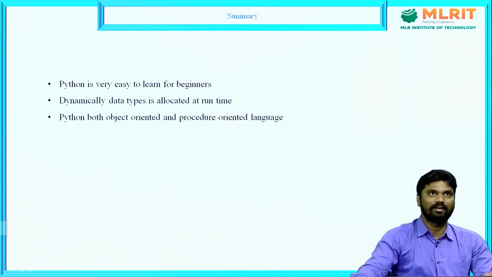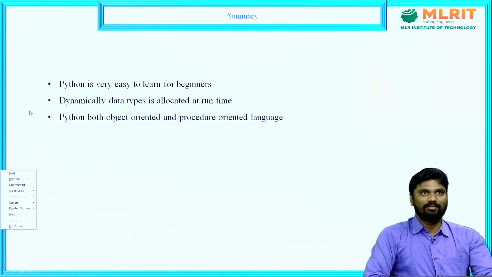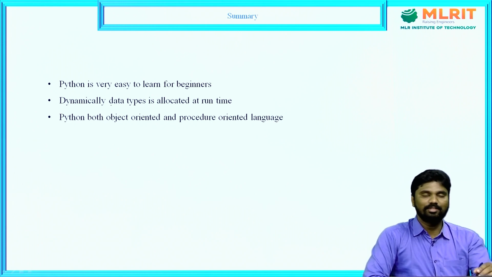Next, finally the summary of this presentation: Python is very easy to learn for beginners because of the features we discussed above. It is open source and freeware.